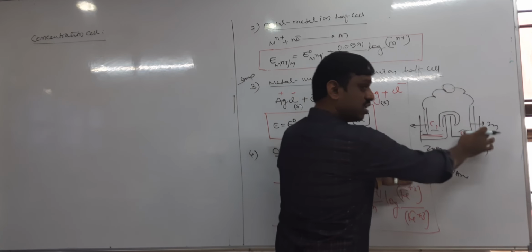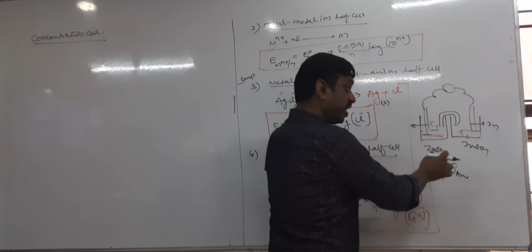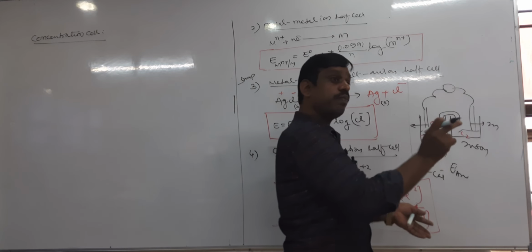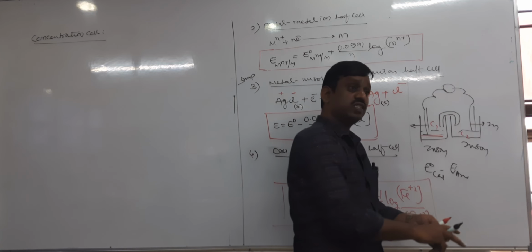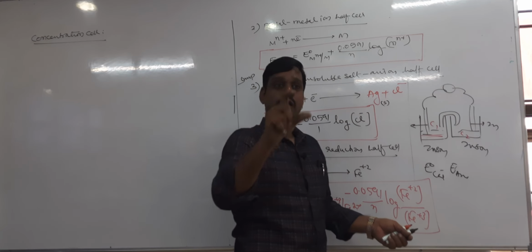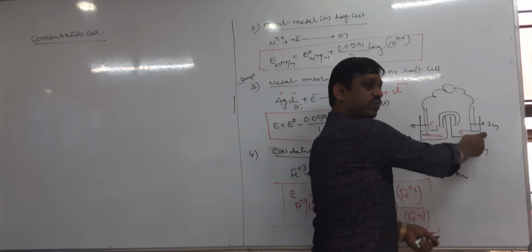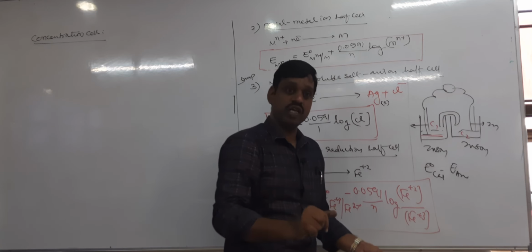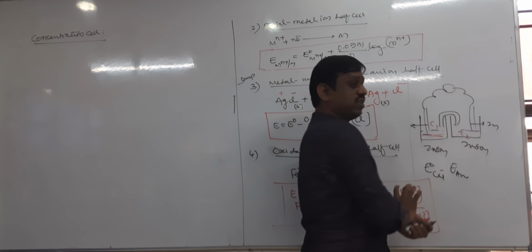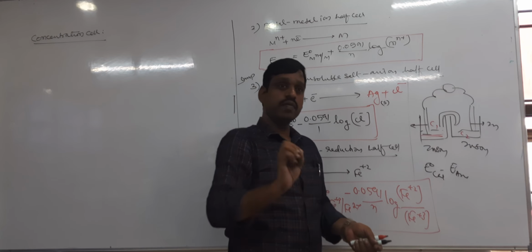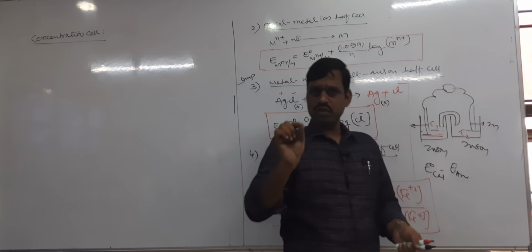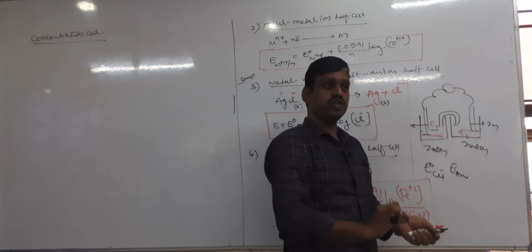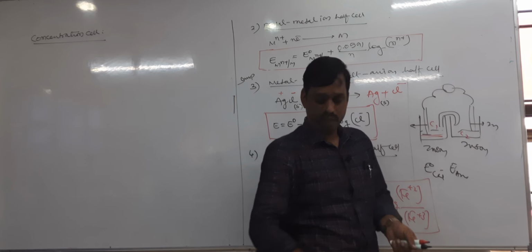This is one SHE, and this is another SHE. But what is different? Not concentration, pressure. We take the pressures as different. Concentration will be the same, because the SHE has hydrogen pressure. The electrode gas pressure is P1 here and P2 here. Then we write the Nernst equation. Next, in the electrolytic concentration cell, we take the same setup, with C1 and C2 concentrations. Then we write the Nernst equation. The Nernst equation is important. One question was asked in the JEE 2017 question paper. They asked only which of the following equations is correct.